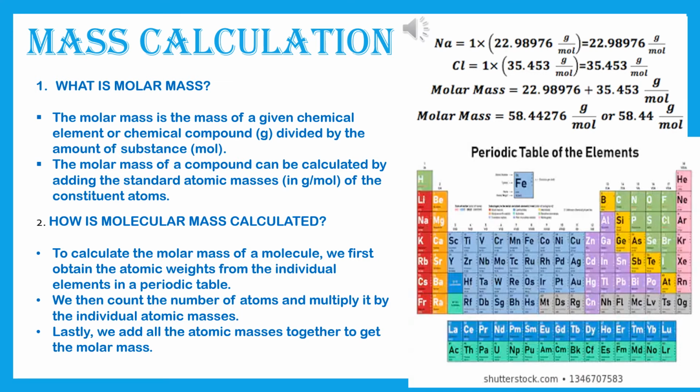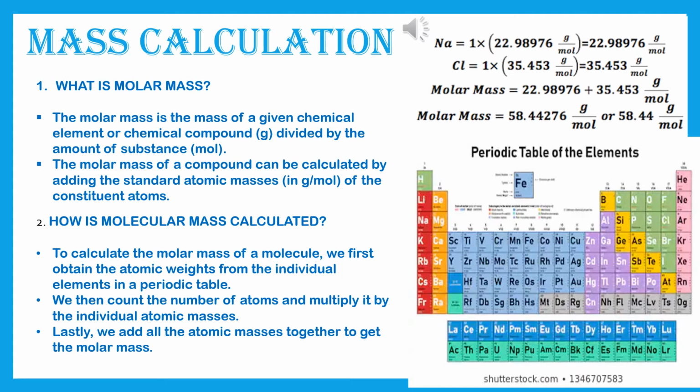Next one is mass calculation. Now first, what is molar mass? The molar mass is the mass of a given chemical element or chemical compound divided by the amount of substance, that is gram by mole. The molar mass of a compound can be calculated by adding the standard atomic masses in gram per mole of the constituent atoms. How is molecular mass calculated?